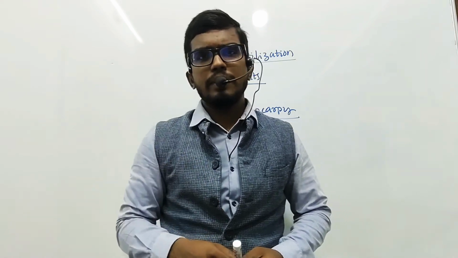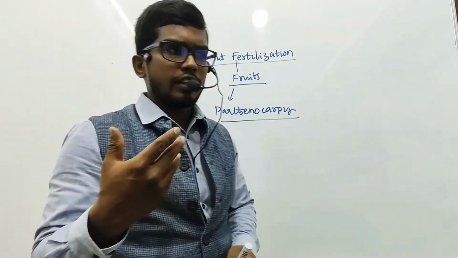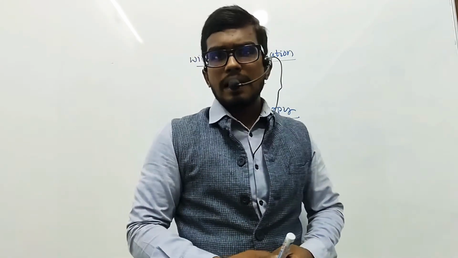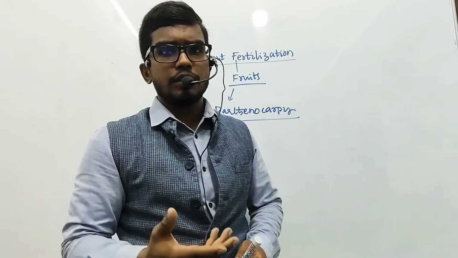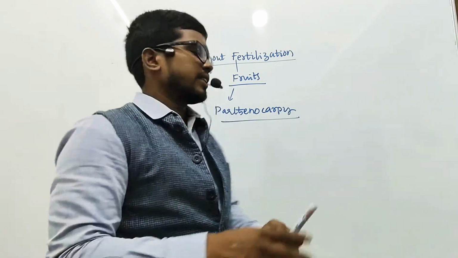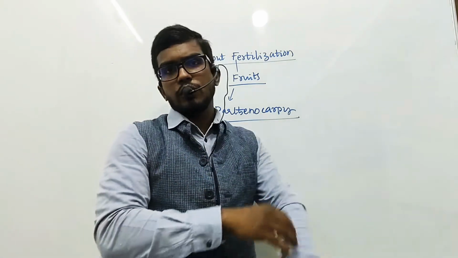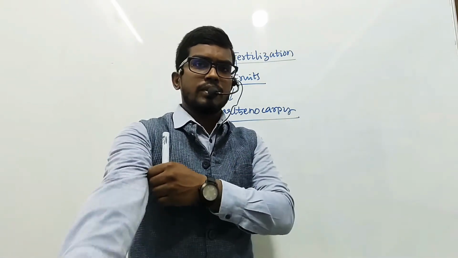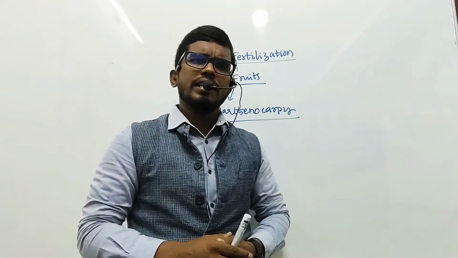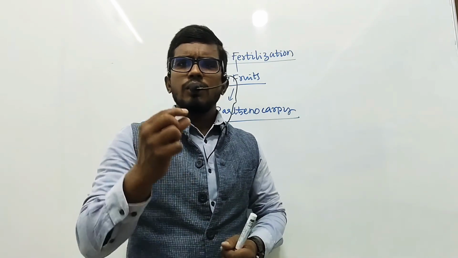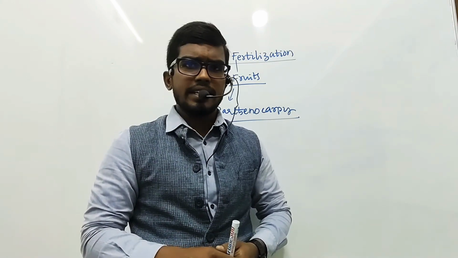For example, natural parthenocarpy can be seen in fruits like banana, and in certain categories of grapes we can also find parthenocarpy, that is the seedless fruits. My dear friends, even artificially we can induce the ovary to directly produce the fruit without fertilization.